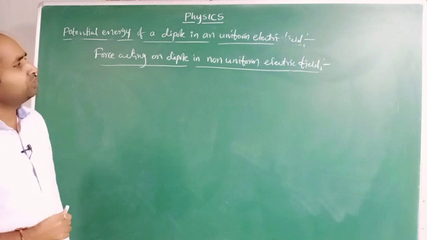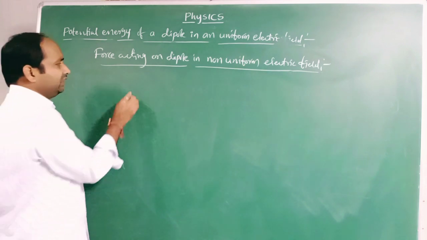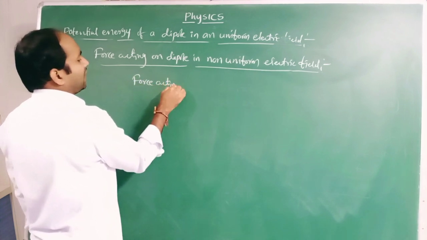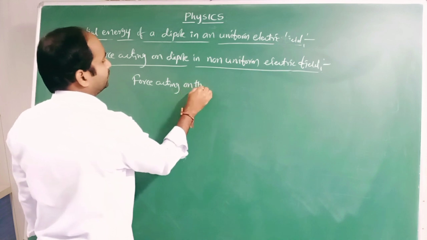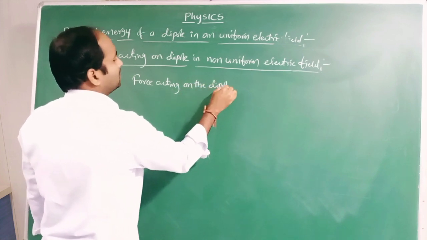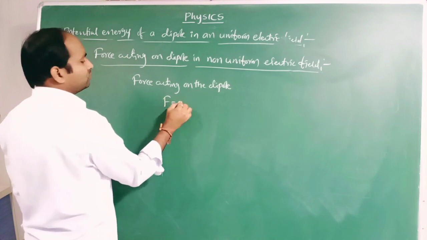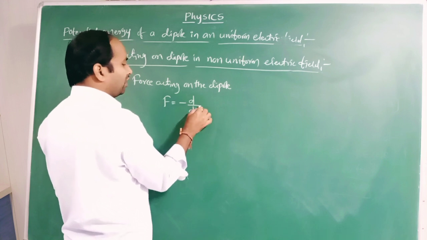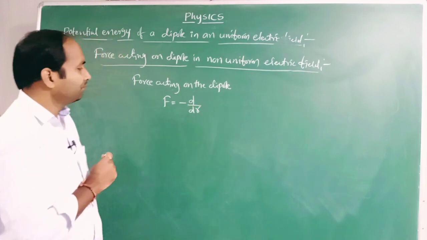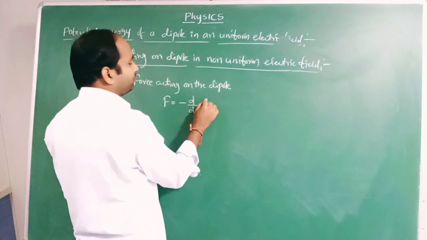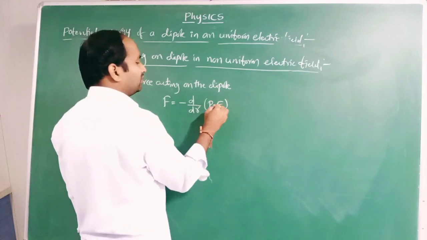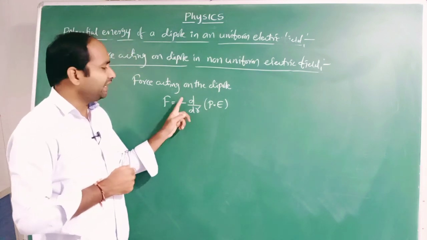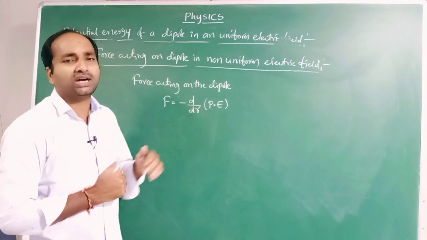When a dipole is placed in a non-uniform electric field, the force acting on it is given as F equals negative gradient of potential energy, minus d by dr of P dot E. The force acting on the dipole is equal to the negative gradient of the potential energy of the dipole.